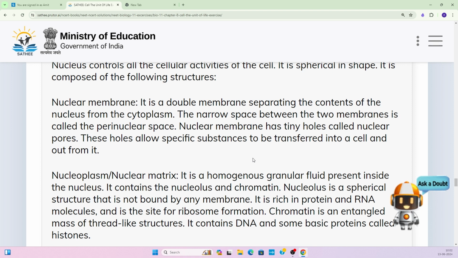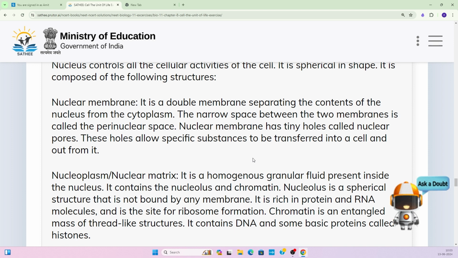So they are tiny pore-like structures, right? These holes allow specific substances to be transferred into the nucleus and out from it.